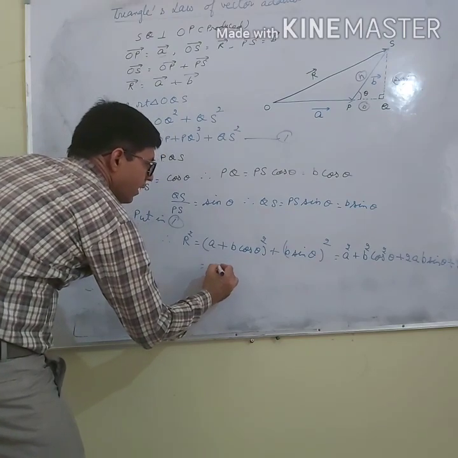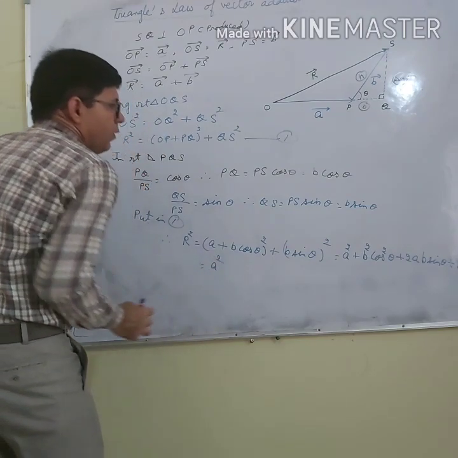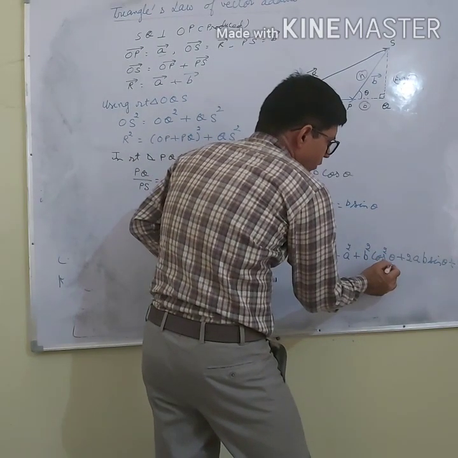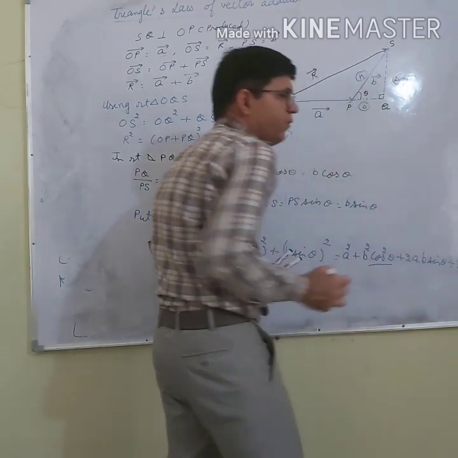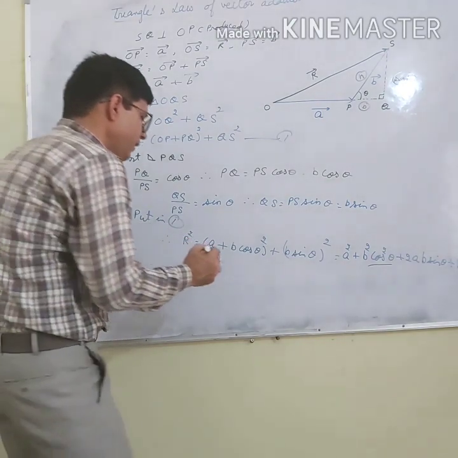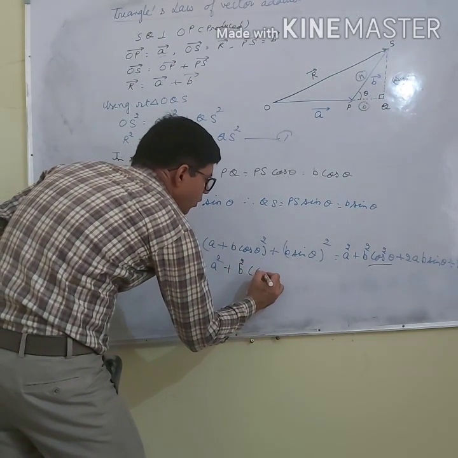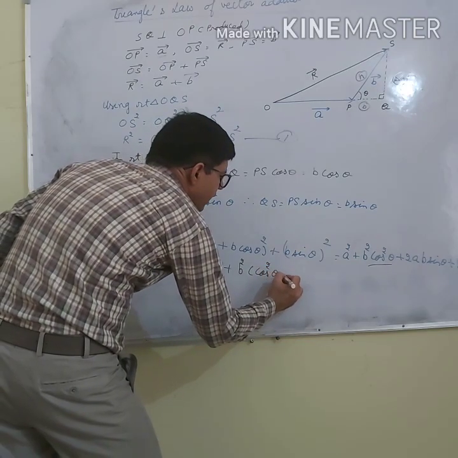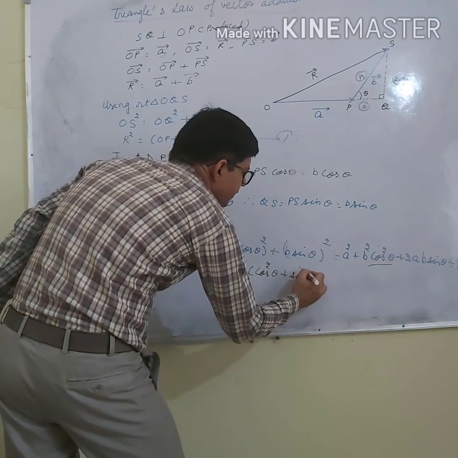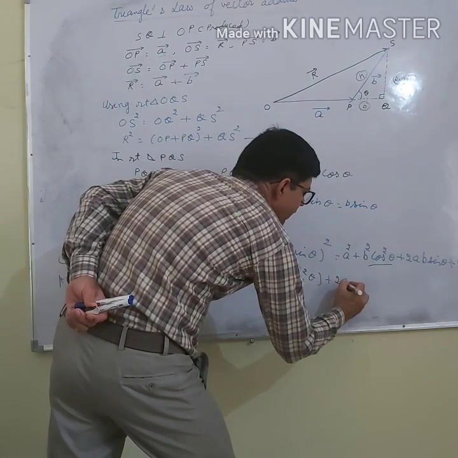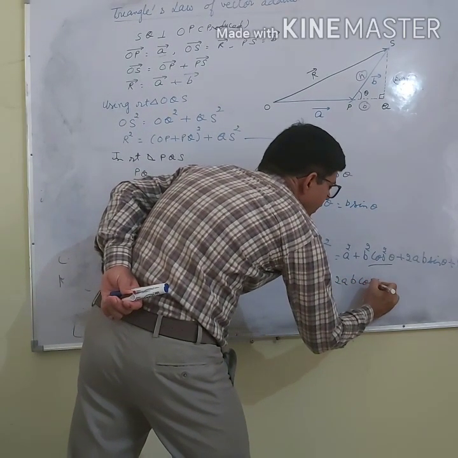Now here we have the terms B square cos square theta plus B square sin square theta. So I can say plus B square common, cos square theta plus sin square theta, plus 2AB cos theta.